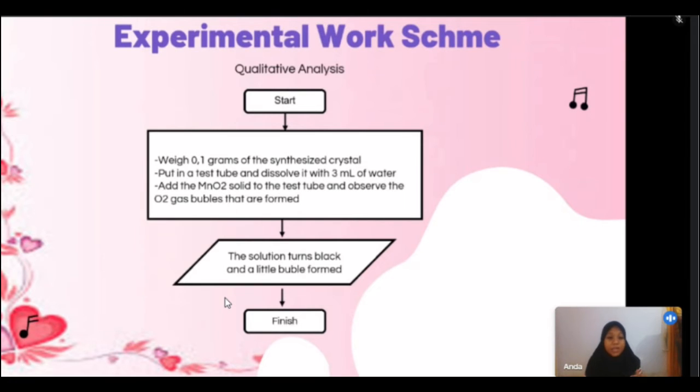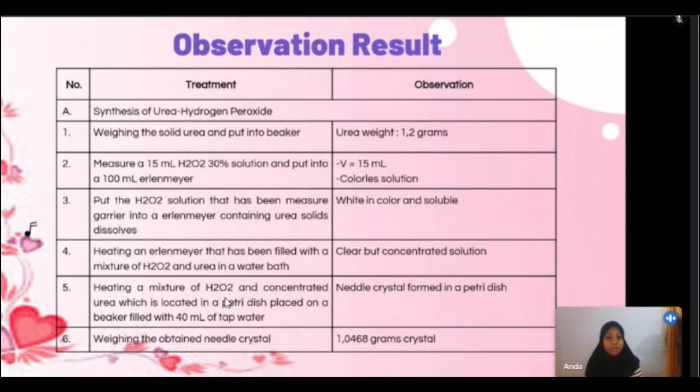Experiment work scheme, qualitative analysis. One: weigh 0.1 grams of the synthetic crystal. Two: put it in a test tube and dissolve it with 3 ml of water. Three: add the MnO2 salt to the test tube and observe the O2 gas bubbles that are formed. The solution turns black and a little bubble is formed, and finish. Observation, no treatment observation, and then the picture.